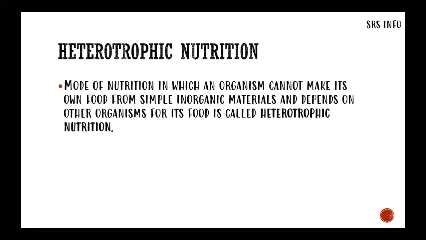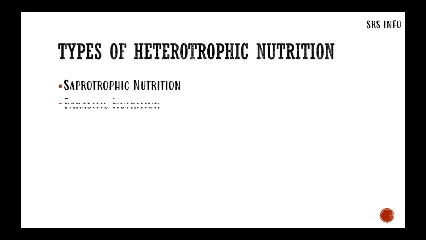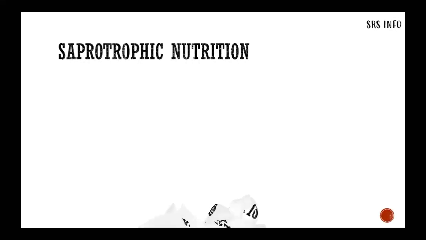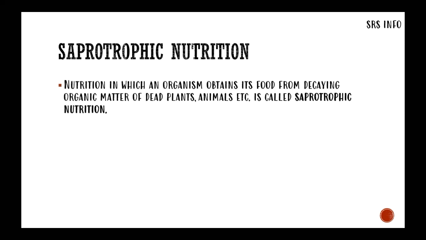food from simple inorganic materials and depends on other organisms for its food is called heterotrophic nutrition. In heterotrophic nutrition, the organisms are not able to make their own food, rather they are dependent on other organisms for their food. The examples are animals, and the organisms which perform heterotrophic mode of nutrition are called heterotrophs. There are three types of heterotrophic nutrition, and they are saprotrophic nutrition, parasitic nutrition, and holozoic nutrition. Let us first see what is saprotrophic nutrition.